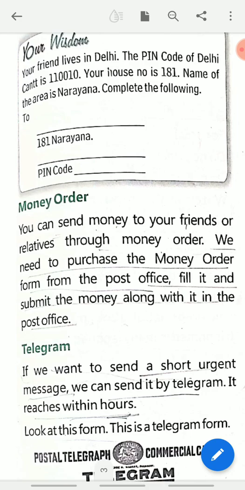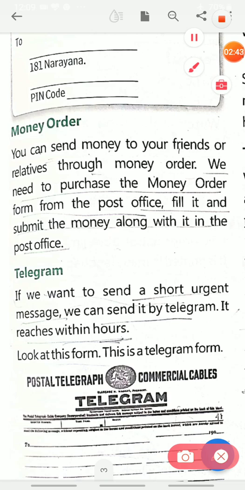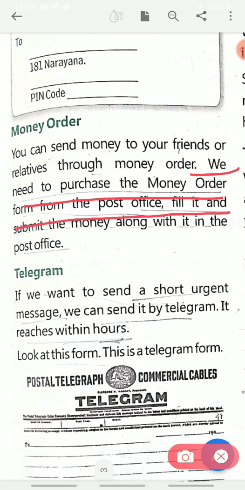Now we are going to do money order. What is a money order? This was used in olden days. We can say many people use it even now, but it is used very less because of modern technology. For a money order, we purchase the money order form from the post office, fill it and submit the money along with it.